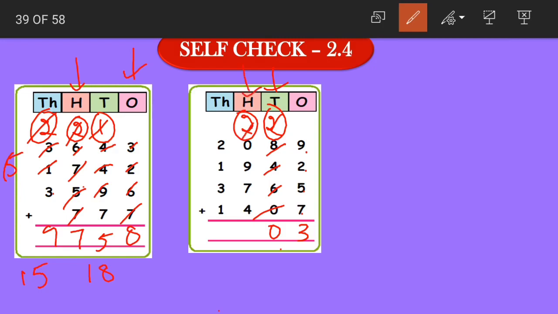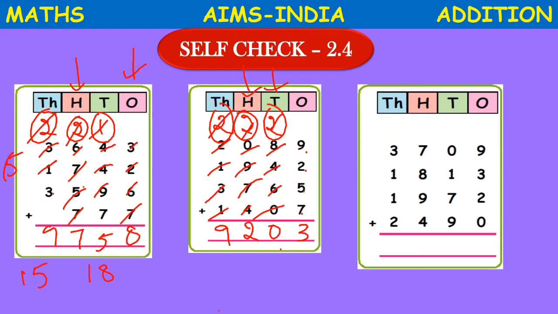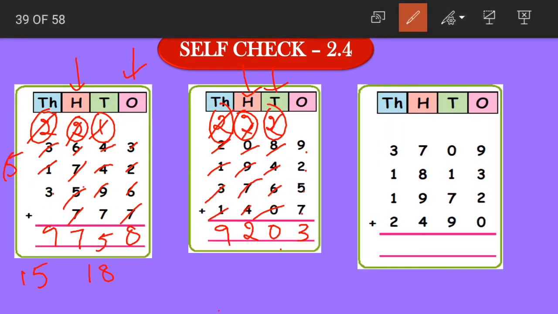In the hundreds place, we have 2 plus 0, that equals 2. 2 plus 9 becomes 11. 11 plus 7 becomes 18. 18 plus 4 becomes 22. In the thousands place, 2 plus 2 is 4. 4 plus 1 is 5. 5 plus 3 is 8. 8 plus 1 is 9. So 9203 is the answer.